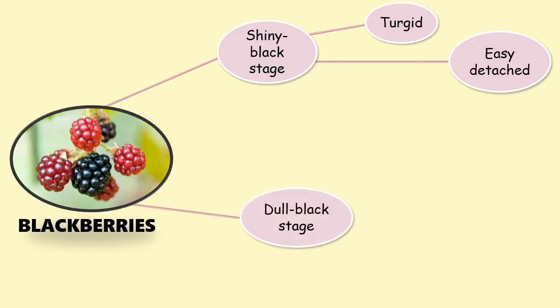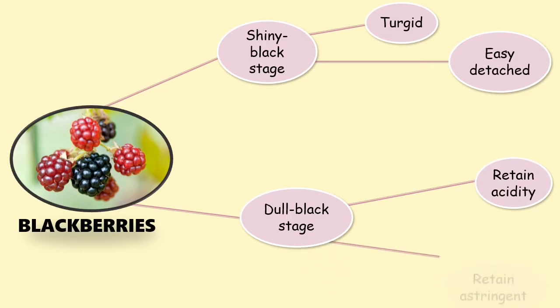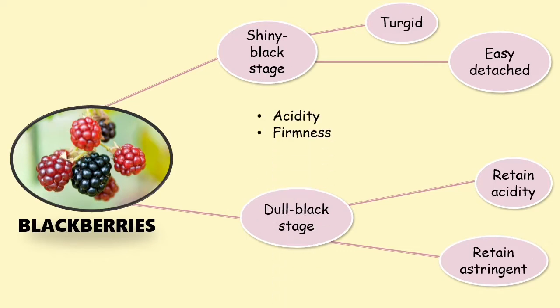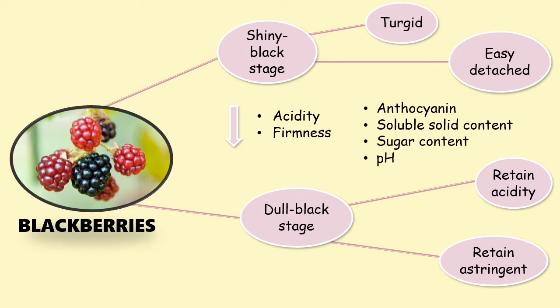Then we have the dark black stage, where the blackberries retain their acidity and astringency. Acidity and firmness decrease as blackberries ripen, and anthocyanin, soluble solid content, sugar content, and pH increase.